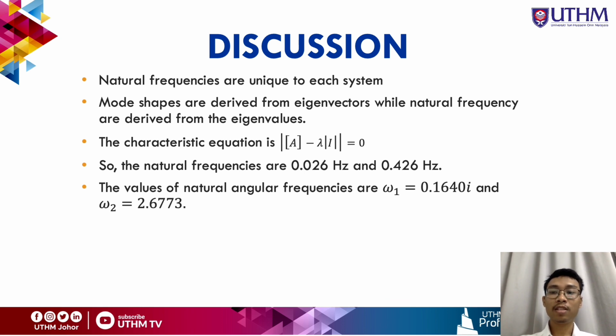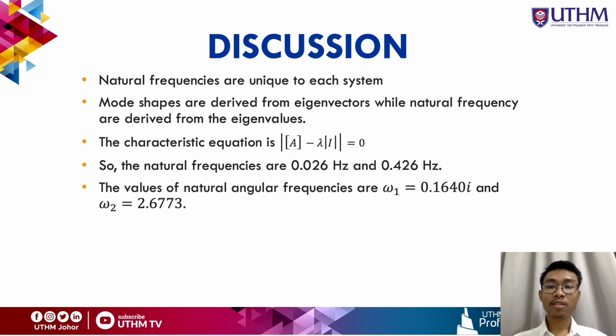First, natural frequencies are unique to each system, and they reflect the properties of the system. While mode shapes are derived from the eigenvectors, the natural frequencies are derived from the eigenvalues. Next, the characteristic equation is the equation that embodies the characteristic. A minus lambda I equal to 0 is called the characteristic equation, and lambda is the eigenvalue, and V is the eigenvector.